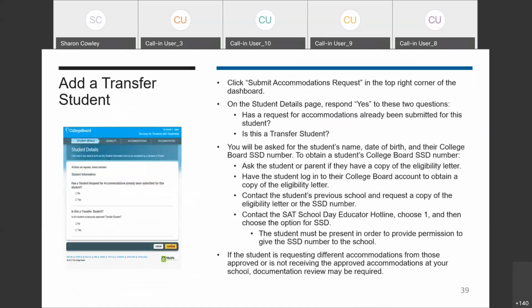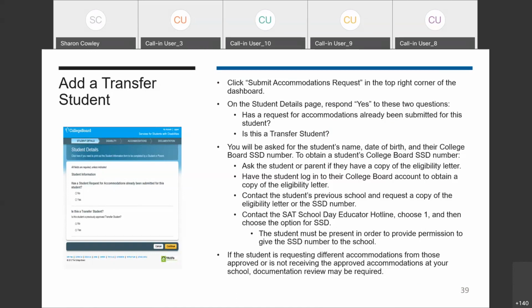SSD coordinators can transfer students to and from their dashboard. The first step is to attain a student's College Board SSD number. The following are ways that you can obtain a student's SSD number if the student is new to your school. Ask the student or parent if they have a copy of the eligibility letter. Have the student sign into their College Board account to obtain a copy of the eligibility letter. Contact the student's previous school and request a copy of the eligibility letter or their SSD number, or contact the SSD department directly. Please ensure, if you're calling SSD, that the student is present in order to provide their permission to give the SSD number to the school.